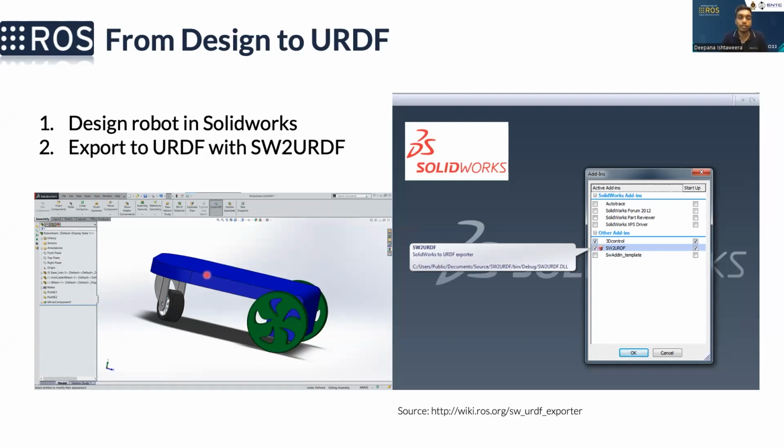So in SolidWorks, there's an add-on called SolidWorks URDF. So using that, you can easily convert into a URDF format. And then you might have to maybe rename or configure a bit, like the link names and the joint names and maybe the colors of the materials, you can even customize later. Right. So when you have the URDF file, let's look at how this URDF pipeline works.